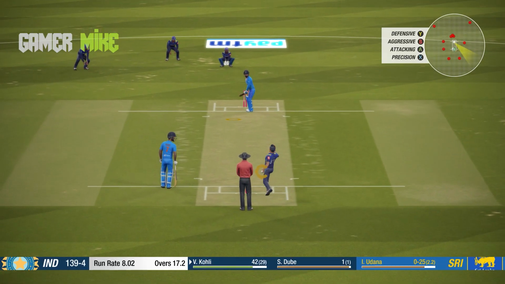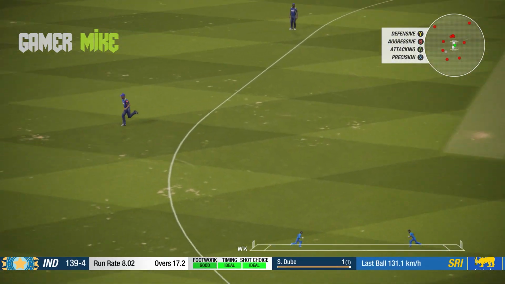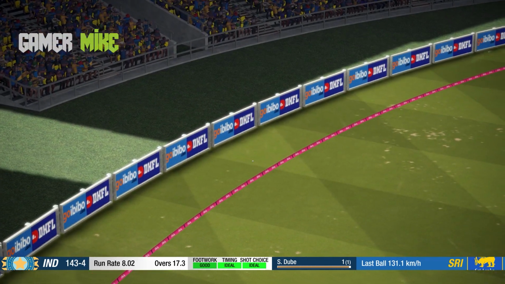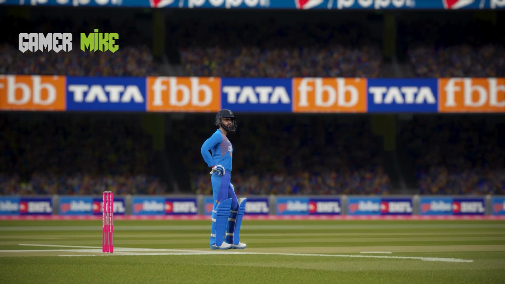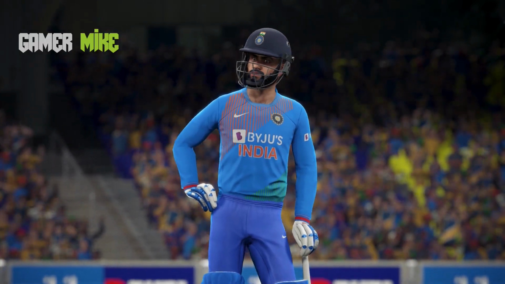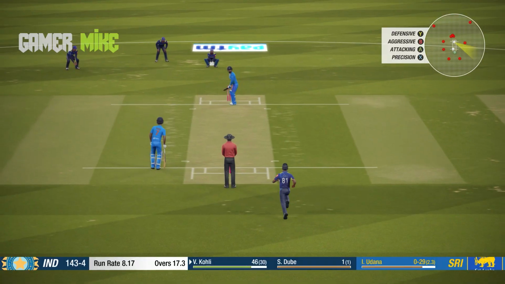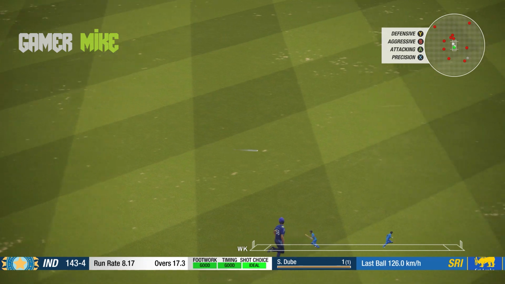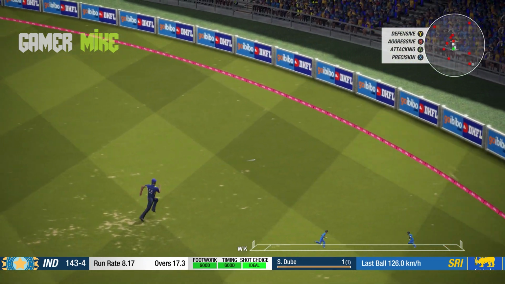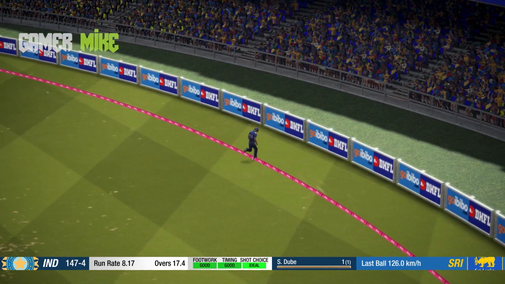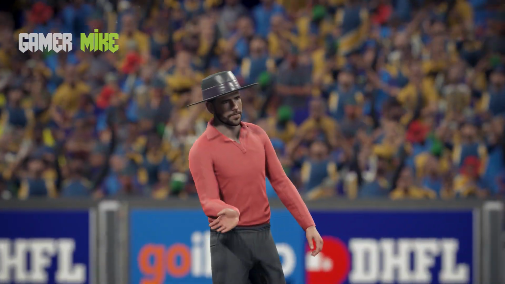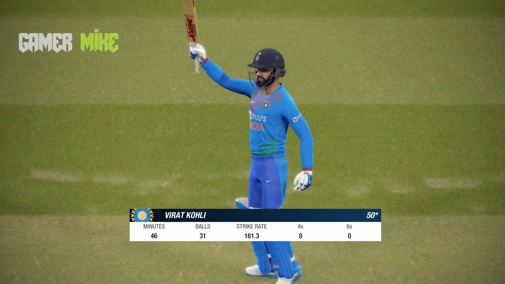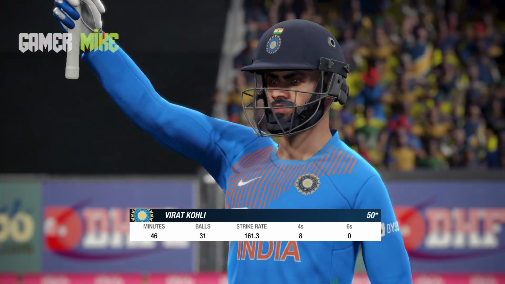Virat Kohli on 42. India 139 for 4, and again a full length delivery. There is no man in the deep extra cover, and he will pick up another boundary, which leads him to 46. And here it is, King Kohli looking at the score, India 143 for 4. And now what a timing there from Virat Kohli with a short pitch delivery from Udana, and another boundary to his account, which will lead him to another 50 off just 31 deliveries, strike rate of 161.3, 8 boundaries.